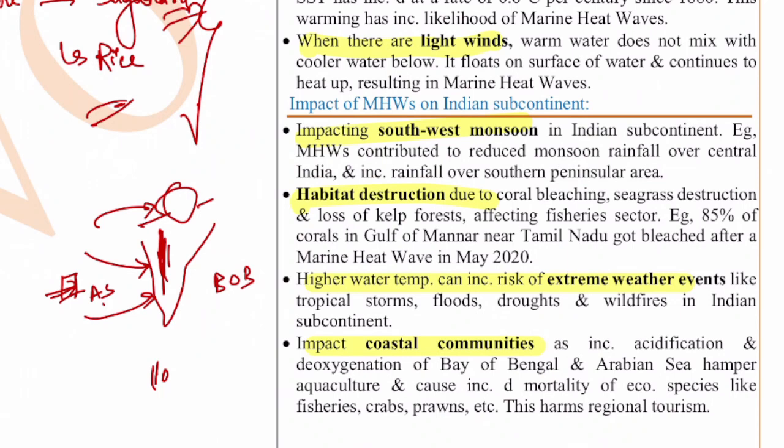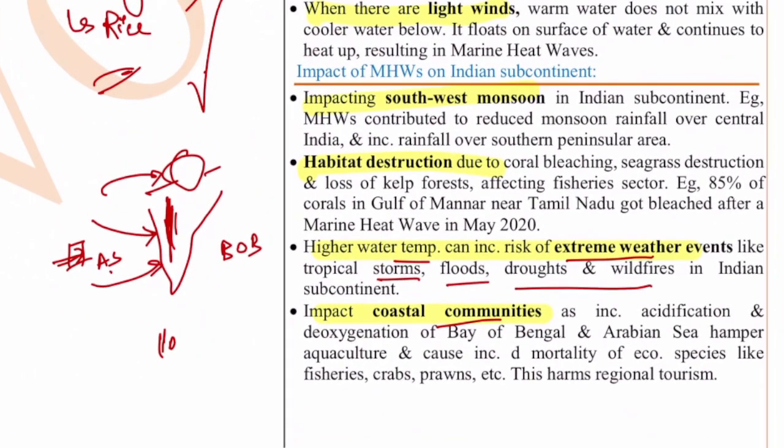Higher water temperature can increase the risk of extreme weather events like tropical storms, floods, droughts and wildfires in the subcontinent. And for coastal communities, the increase in acidification and deoxygenation of the Bay of Bengal and Arabian Sea hamper aquaculture and cause increased mortality of important species like fish, crabs, prawns, etc. This harms regional tourism as well. So this is about marine heat waves.